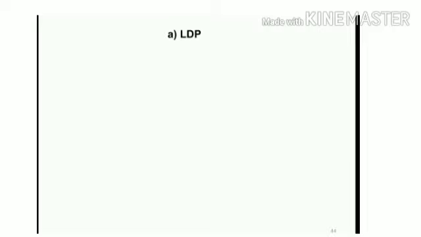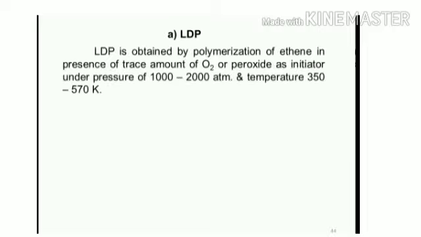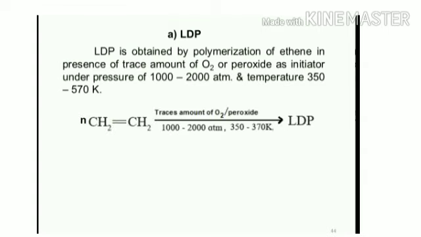Low density polyethylene. Low density polyethylene is obtained by polymerization of ethene in the presence of a trace amount, that is a very small amount, of oxygen or peroxide like H2O2, Na2O2 as an initiator, under a pressure of 1000 to 2000 atmosphere and temperature 350 to 570 Kelvin. This is the reaction.